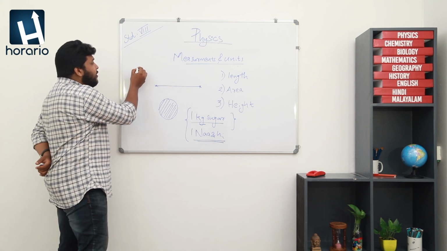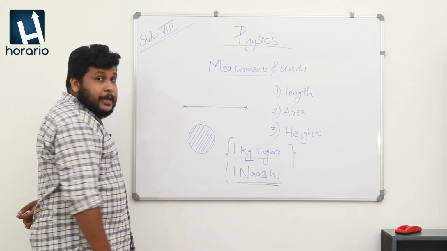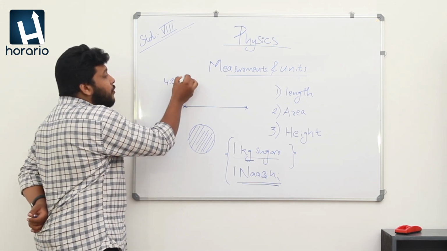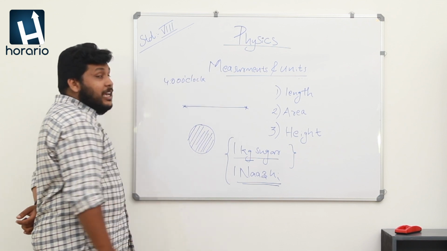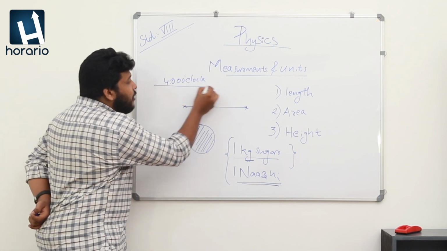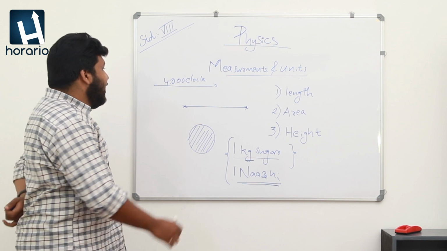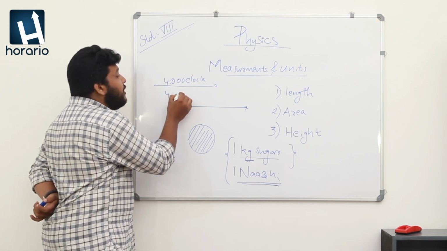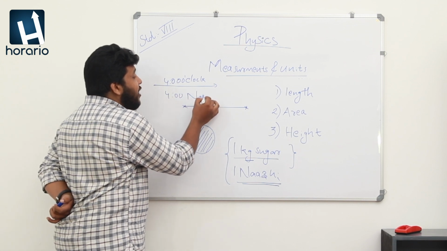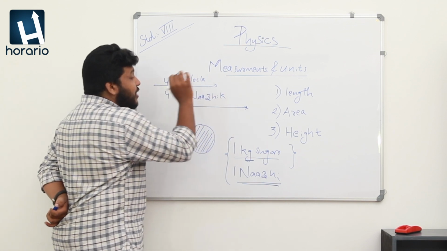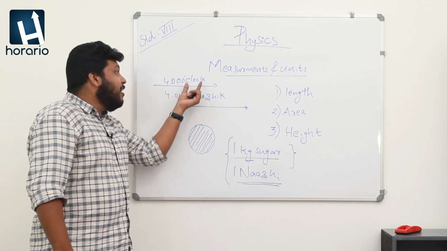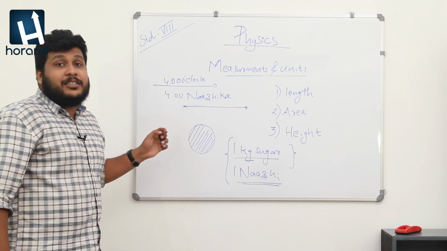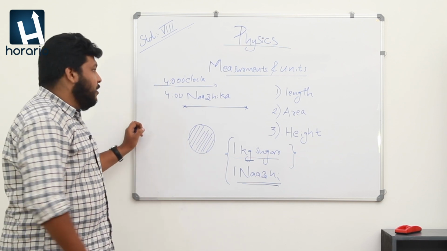If we consider time, I will say this is 4 o'clock. Years before, our parents may have said that this is 4 nadiga. Instead of clocks, they used nadiga as their measuring tool for measuring time.